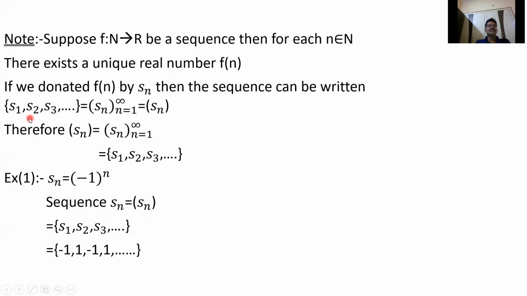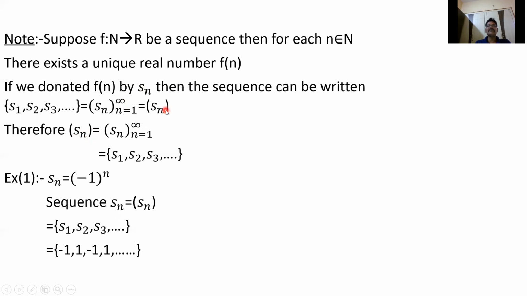We can write n equal to 1, S1, S2, S3. So we'll write this as Sn, n equal to 1 to infinity. From here onwards, if I write just the bracket Sn, that means the sequence Sn. This can also be written as Sn, n equal to 1 to infinity, or S1, S2, S3, S4.